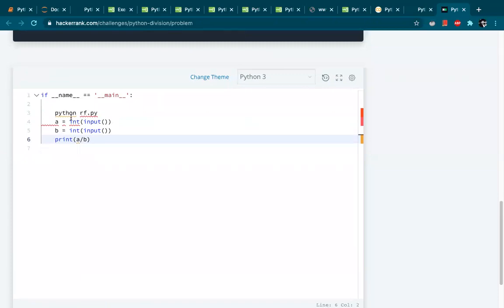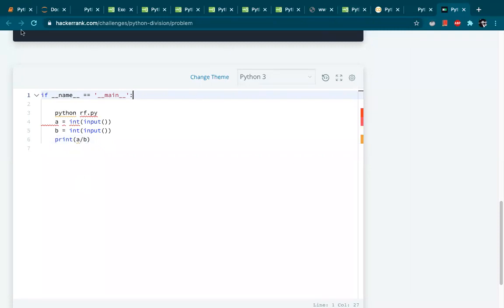So if this has to be run as a script, then you need to use if name equal to main, and it is not something which is extensively used, but since it was getting used in HackerRank, I just wanted to explain why they are using it, right? It's just necessary for running this script directly outside of the library it belongs to. Okay, so yeah, this is the if name equal to main concept.